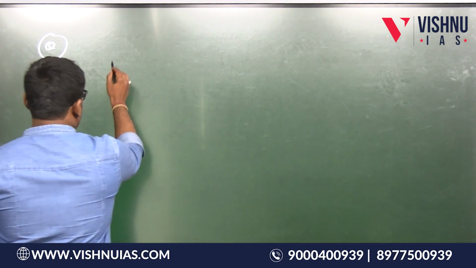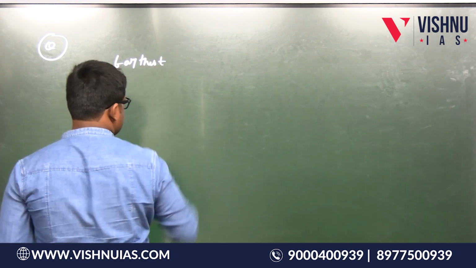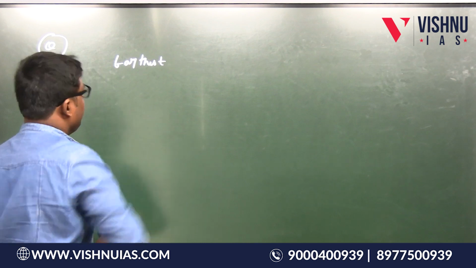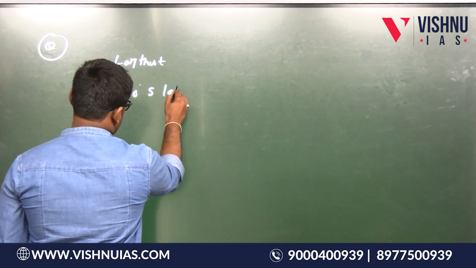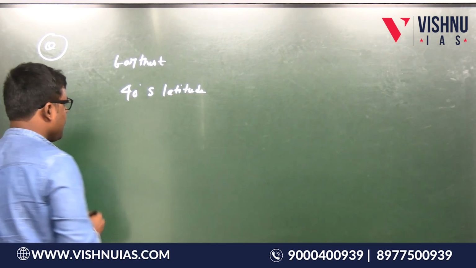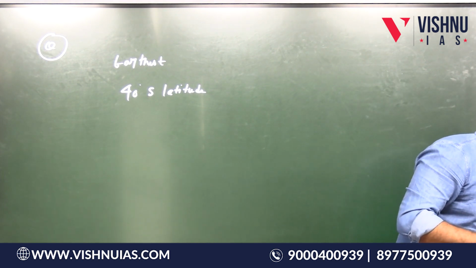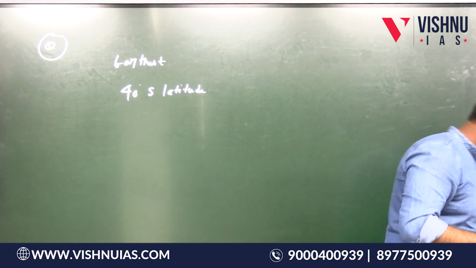Now the farthest a lander went from the equator is 40 degrees south latitude, and the name of this mission is Surveyor 7.